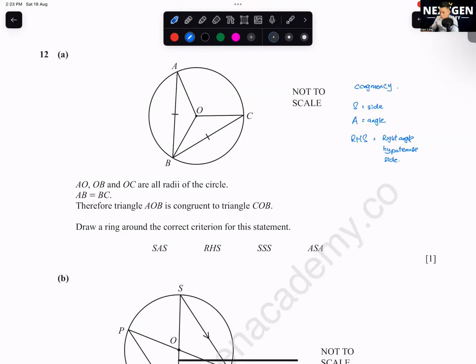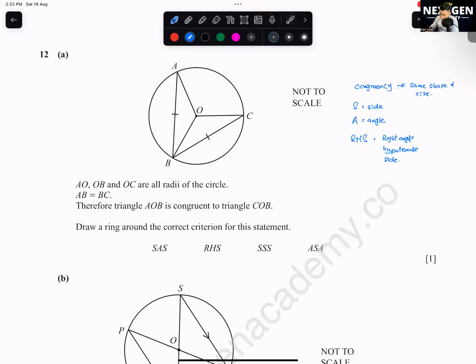Congruency means a shape is not similar. It is the exact same shape and size. Similar means you can have the same shape but different size. So you need to differentiate between the two terms, congruent and similar.